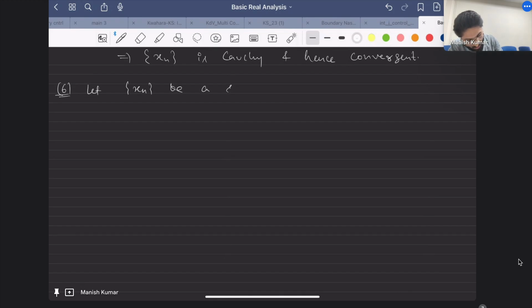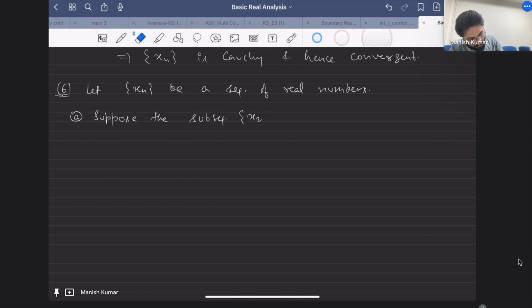The first part says: suppose the subsequences x2n and x2n minus 1 converge. Will xn also converge? This is the first part.